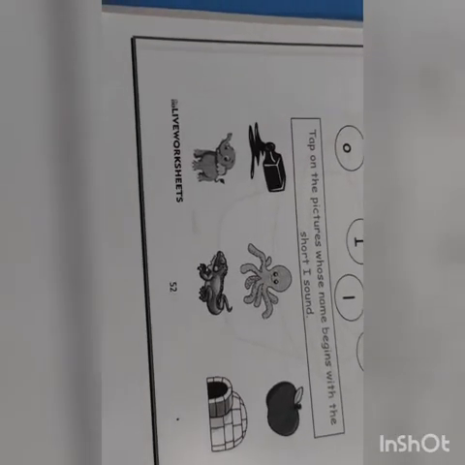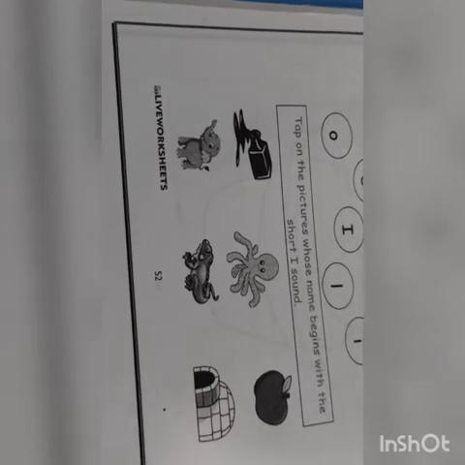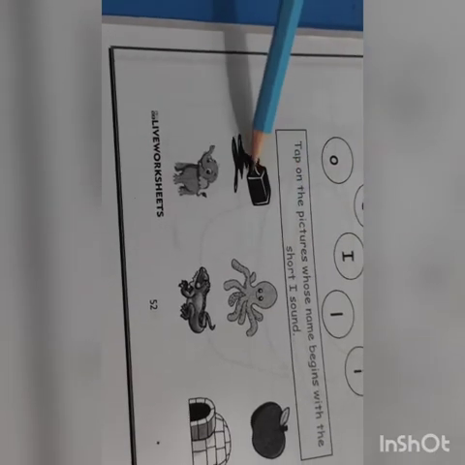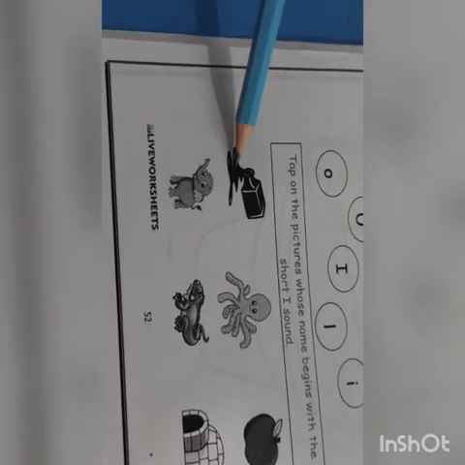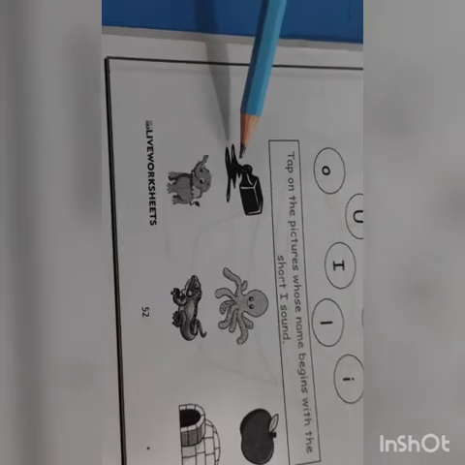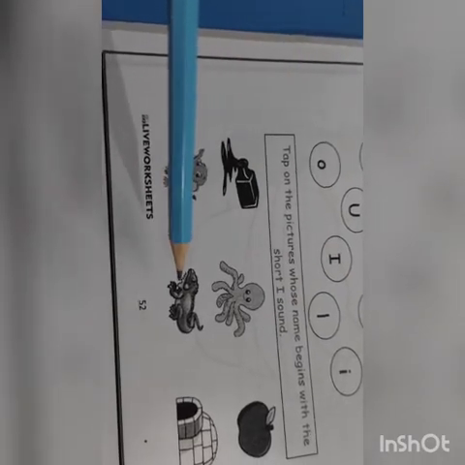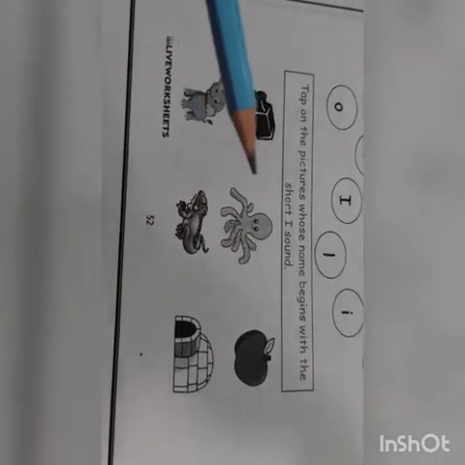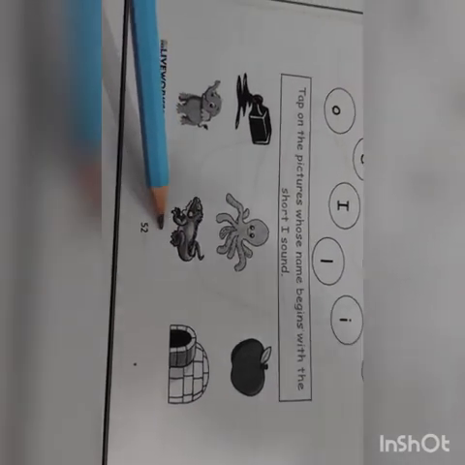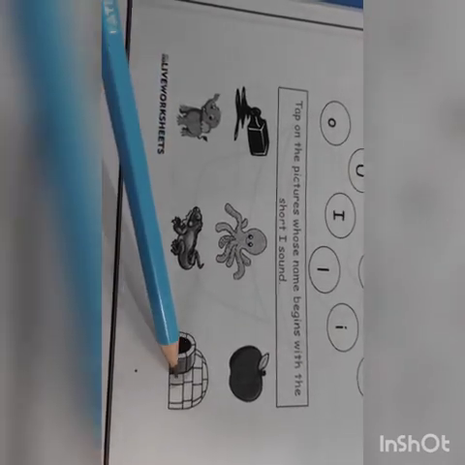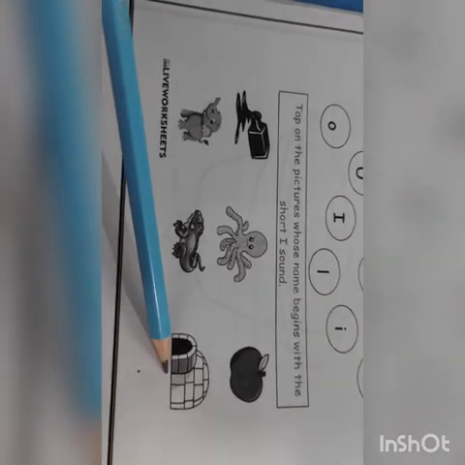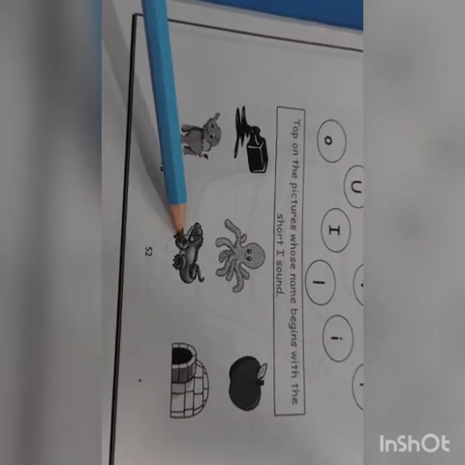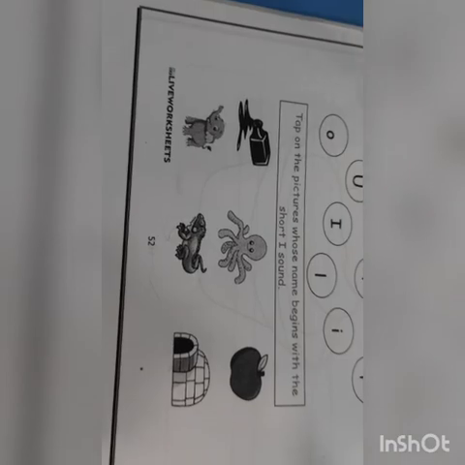Tap on the picture whose name begins with the short E sound. Yes, ink. Iguana. And igloo. Ink, iguana, igloo. Good job, Ocean.